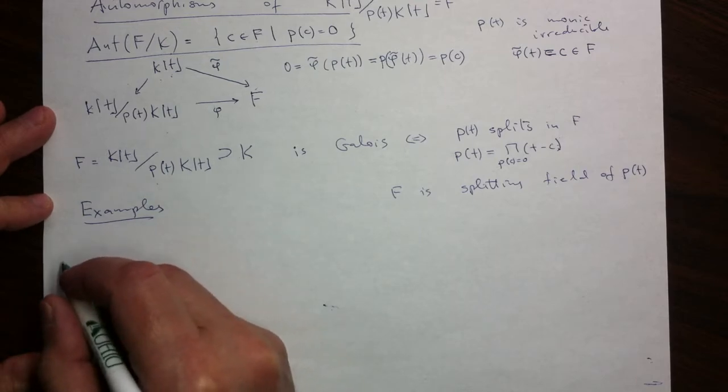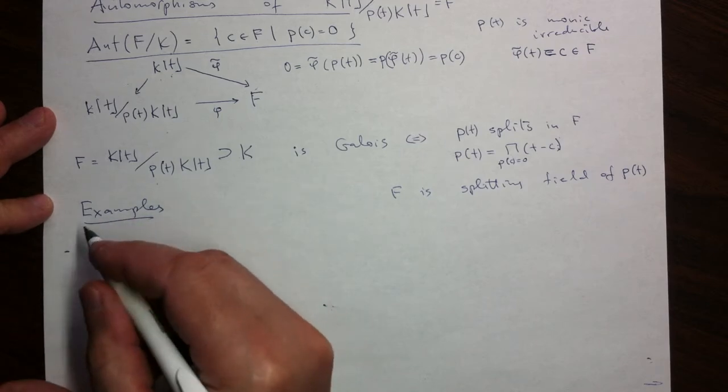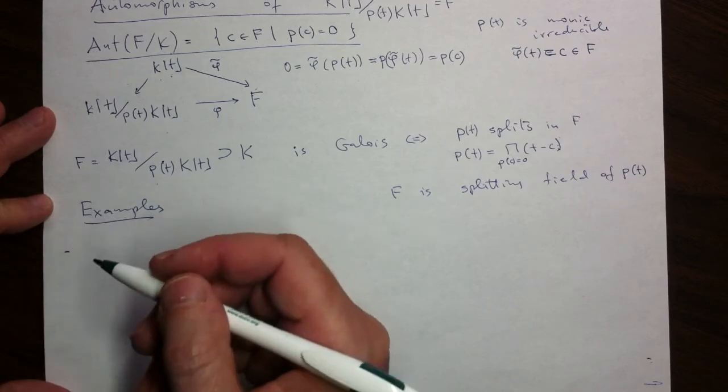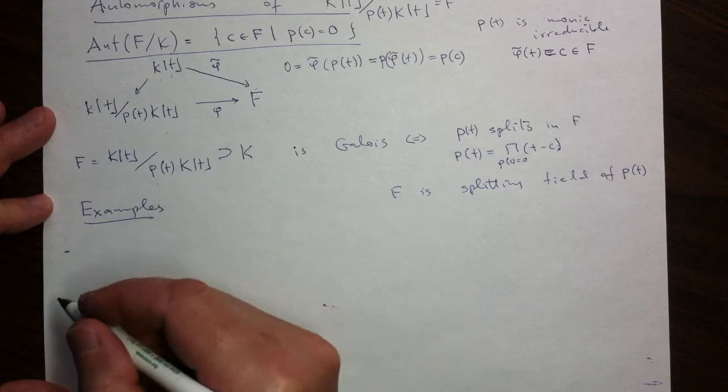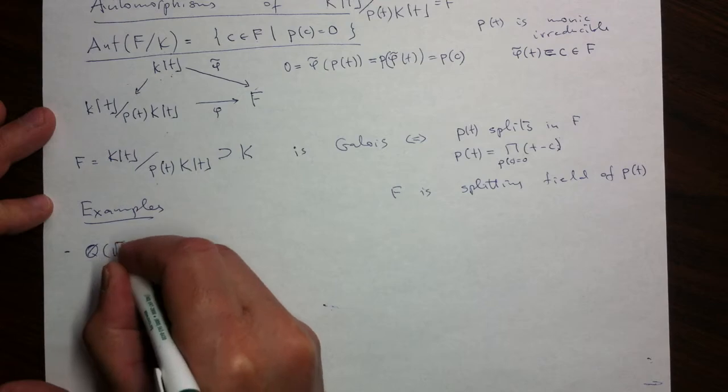Let's look at now a finer distinction between algebraic numbers. Again, not all algebraic numbers are equal. Some are nicer, some are more symmetric, some are not. Some generate Galois extensions, some don't. So let's look at the first example, the square root of 2.